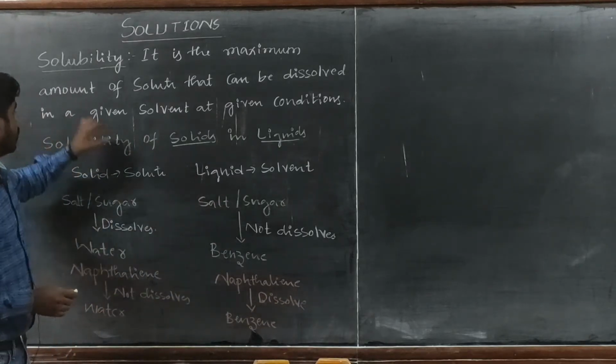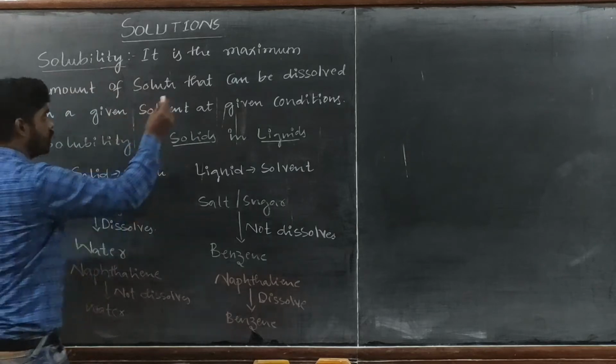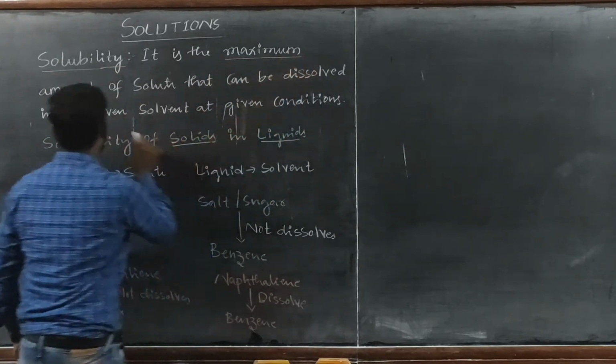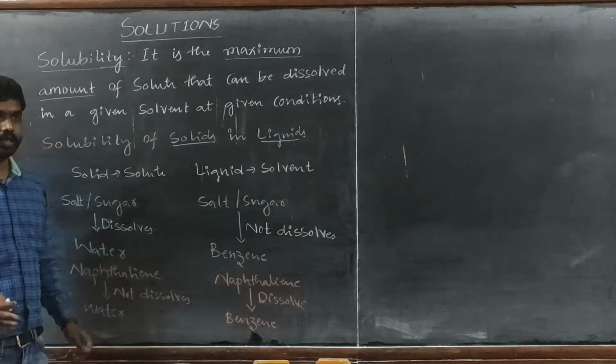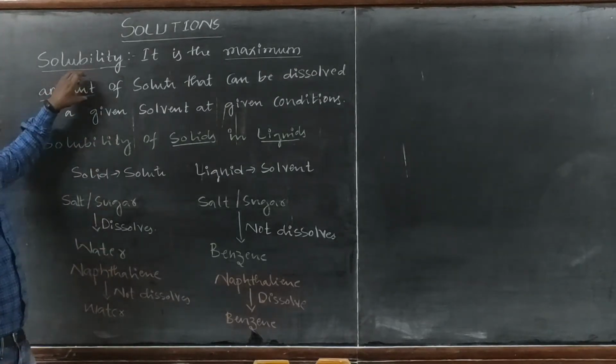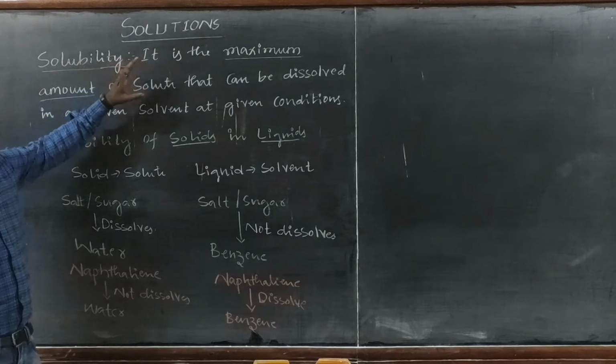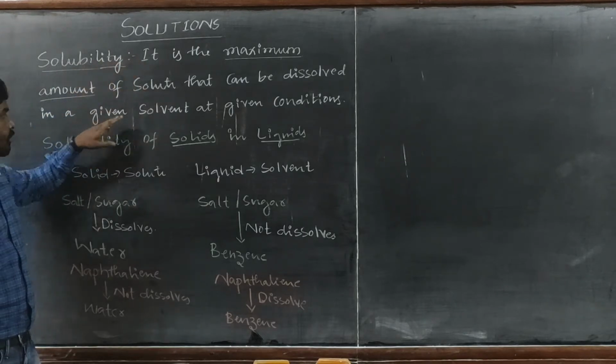Now, it is the maximum amount. You cannot consider 1 kg of solute in 1 liter of solvent. Here you can consider little quantities that can be dissolved in a given solvent.